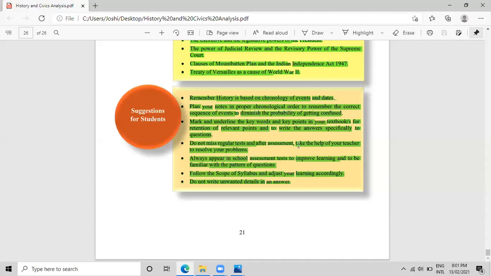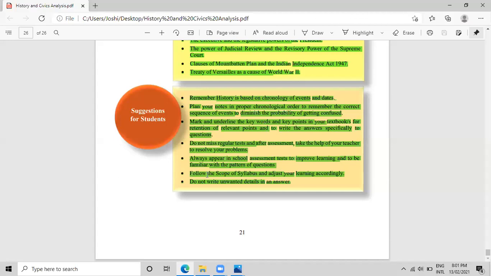Keep on solving the last year papers. Keep on writing down the answers which you are not able to retain. If a particular chapter is not properly understood by you, then you can write down the answers, learn that answer, write it down. This is how the theory subject is going to be clear.